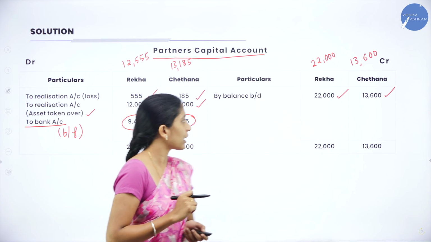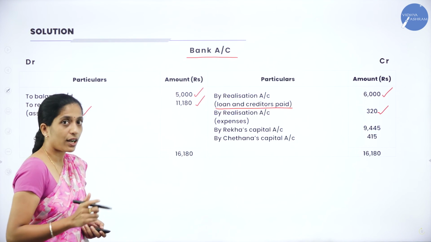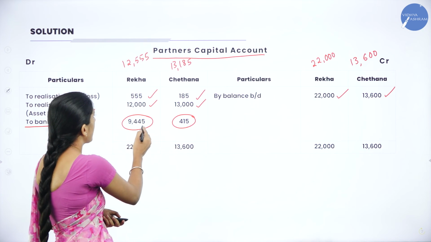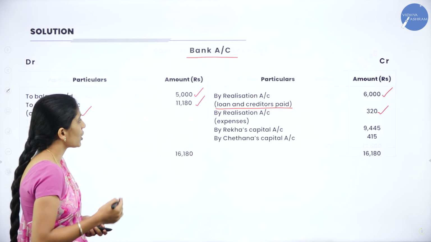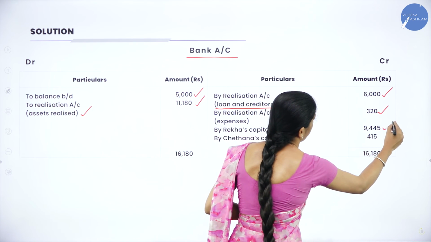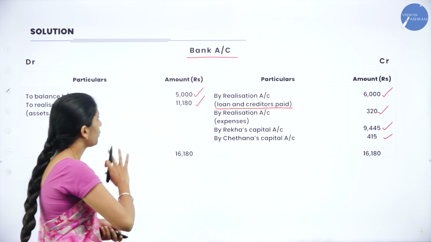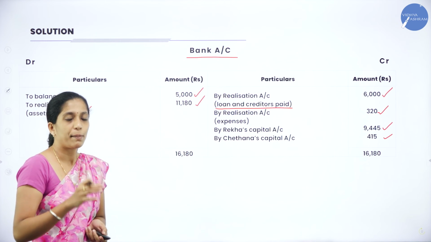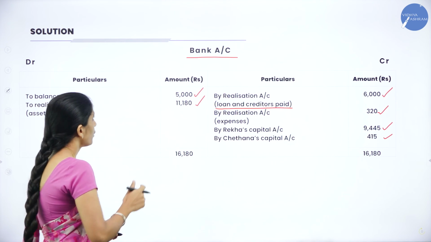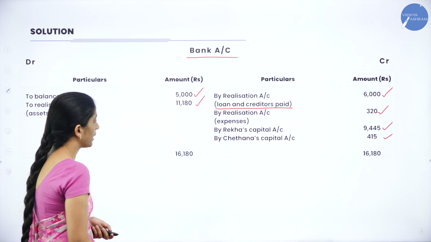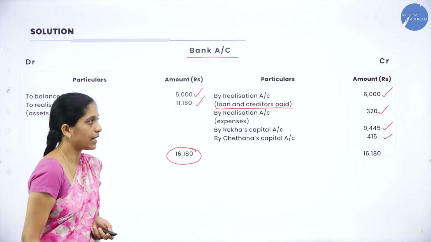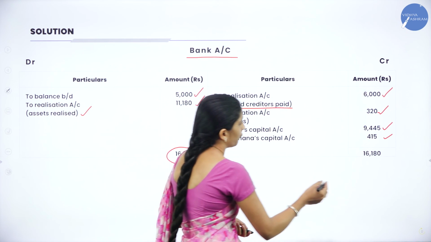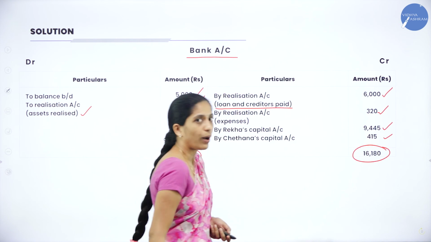Now we shall see how we have recorded it. We have recorded it as by Rekha's capital account. Individually we have to write the amount. By Rekha's capital account 9,445. By Chetana's capital account 415. Clear? Now we are done with recording all the transactions, and your bank account should tally. That is, the total of the debit side should be equal to the total of the credit side. When you add 5,000 plus 11,180, you get 16,180. In the same way, on the credit side, 6,000 plus 320 plus 9,445 plus 415, you get 16,180.